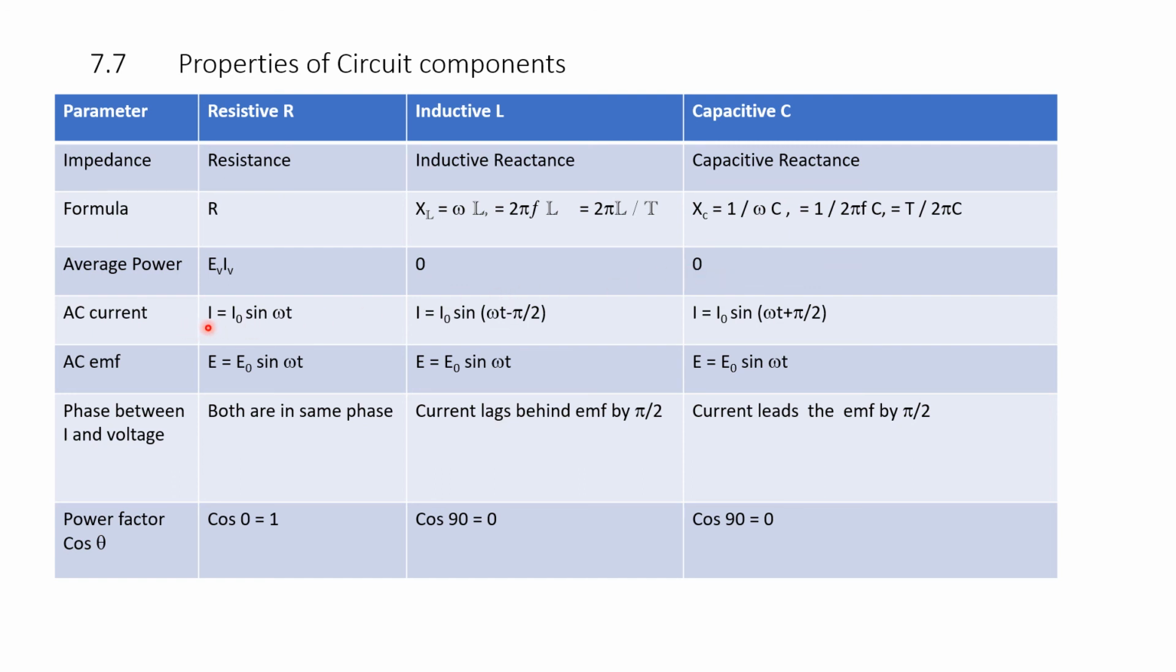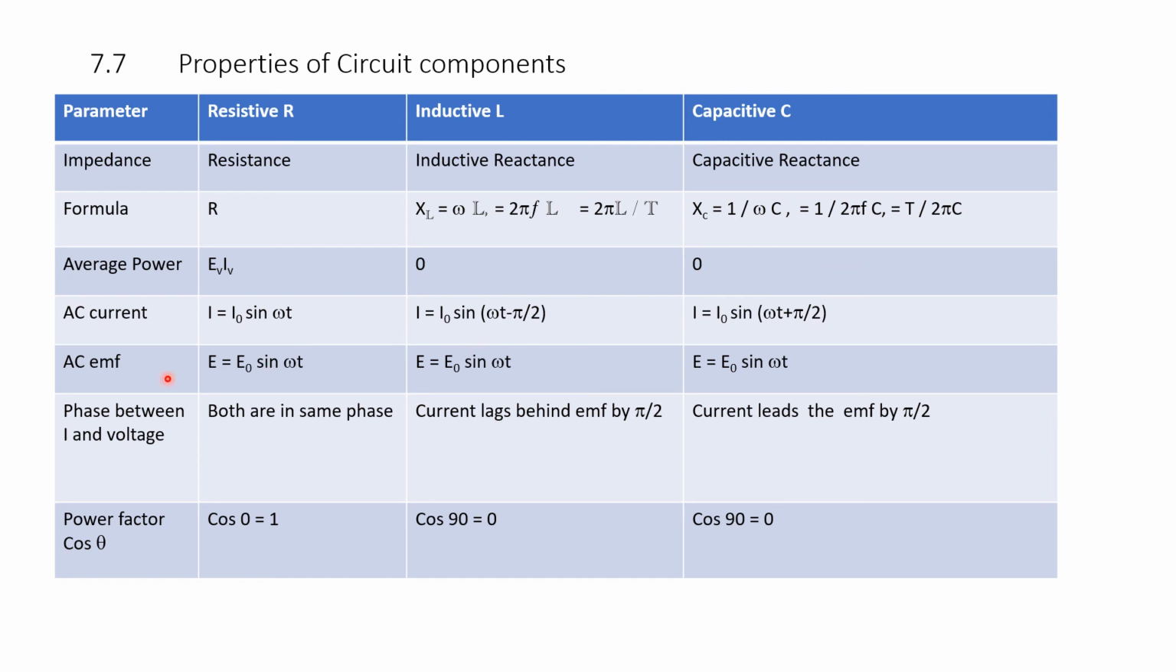AC current: the equation for AC current across a resistor R is given by I is equal to I naught sin omega t. In an inductance, I is equal to I naught sin of omega t minus pi by 2. This pi by 2 is the phase difference and omega t is the period of oscillation. Therefore, the current lags behind the voltage. Here in the capacitance, I is equal to I naught sin of omega t plus pi by 2. That means the current leads the voltage.